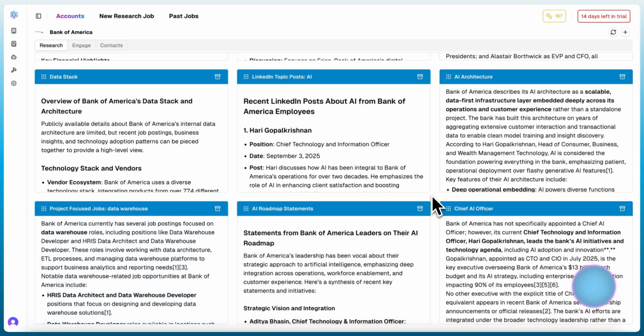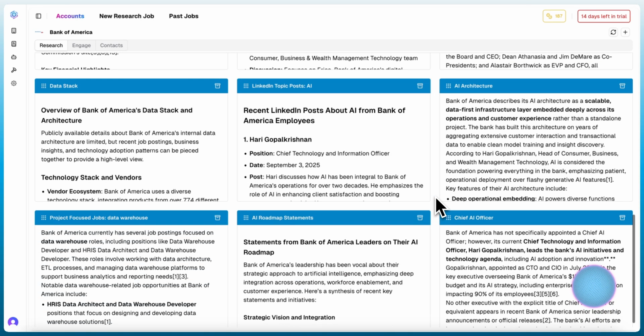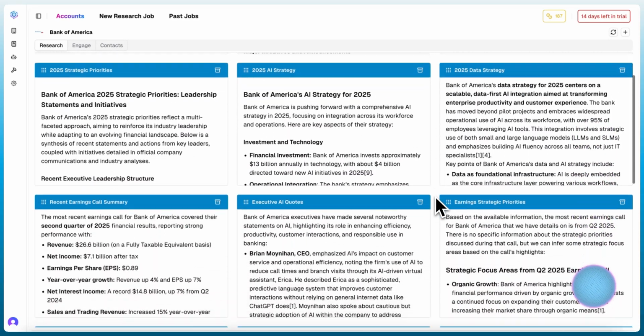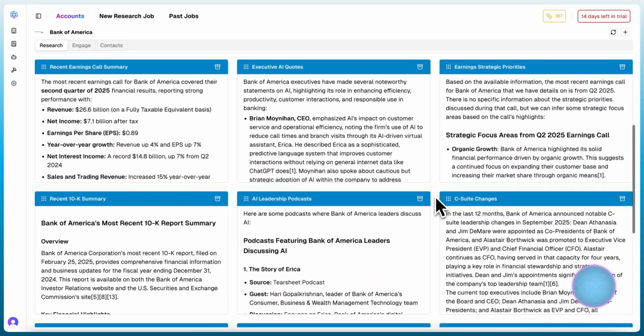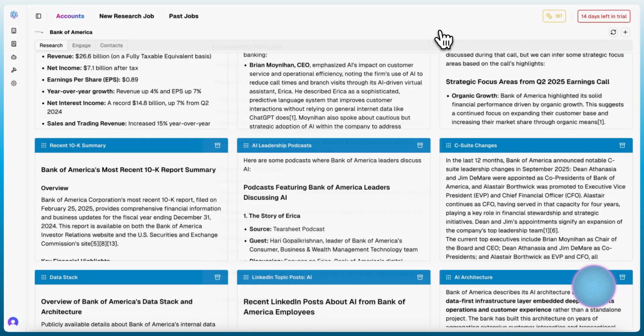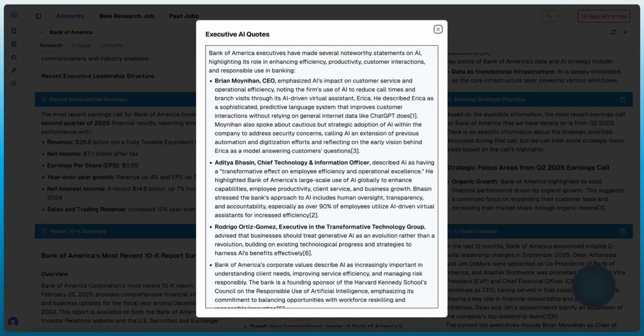So we have a bunch of information here, as you can see. I can, as a seller, spend time going through this. And for your top accounts, you probably want to dig into what is being said on LinkedIn or what the executives have said about their strategy and priorities around certain key initiatives.